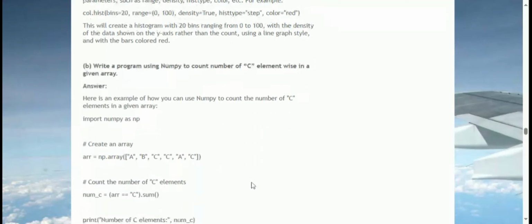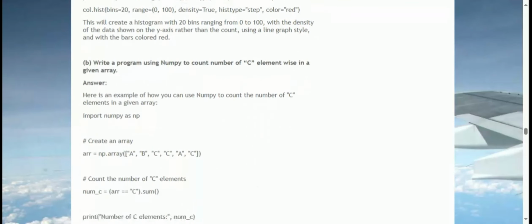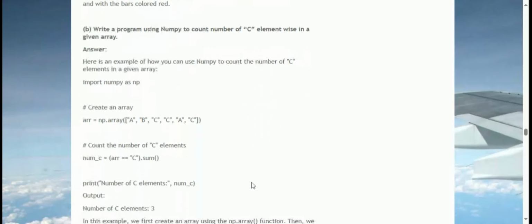B. Write a program using NumPy to count the number of 'c' elements in a given array. Answer. Here is an example of how you can use NumPy to count the number of 'c' elements in a given array. Import numpy as np. Create an array: ar = np.array(['a', 'b', 'c', 'c', 'a', 'c']). Count the number of 'c' elements: num_c = (ar == 'c').sum(). Print 'Number of c elements:', num_c. Output: Number of c elements: 3.